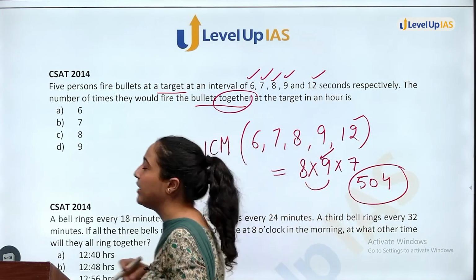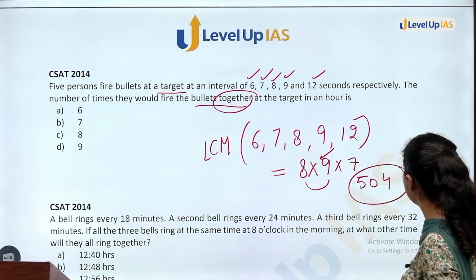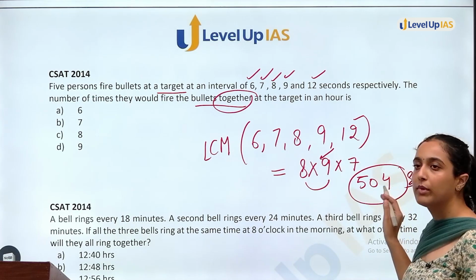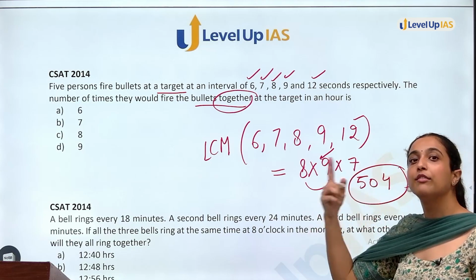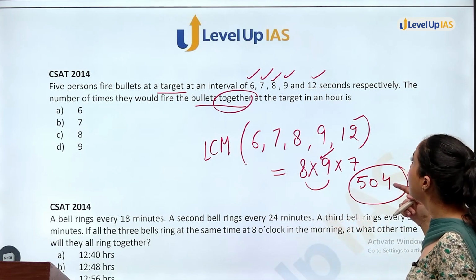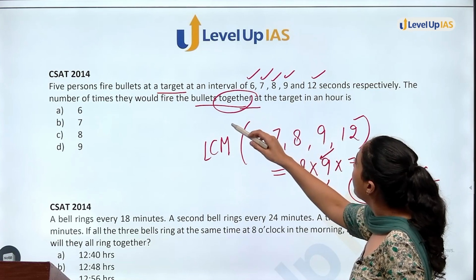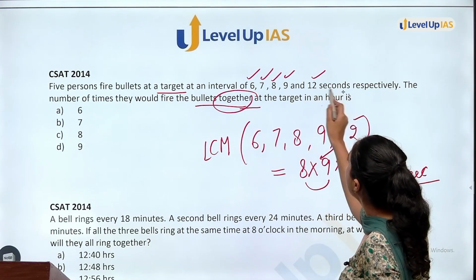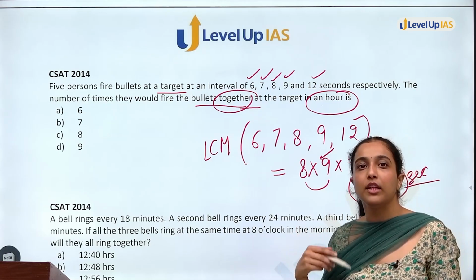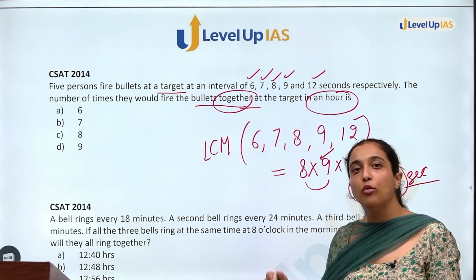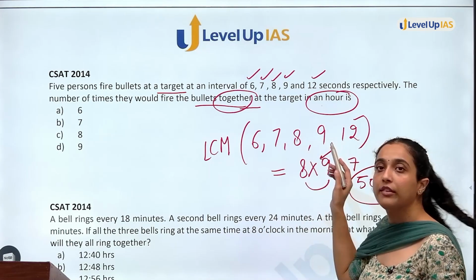LCM will be 504. So till now you know that it will take 504 seconds. This much is clear to us. Then 504 seconds for the first time that they fire the bullets together at the target. I know that after 504 seconds, they will fire again. But how many times will they fire together at the target in an interval of an hour?